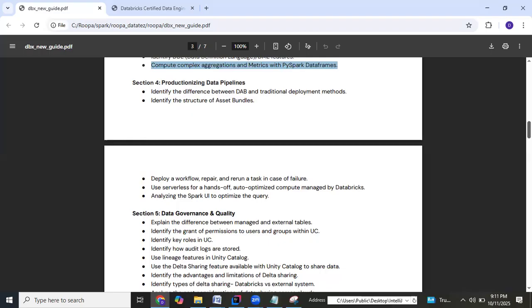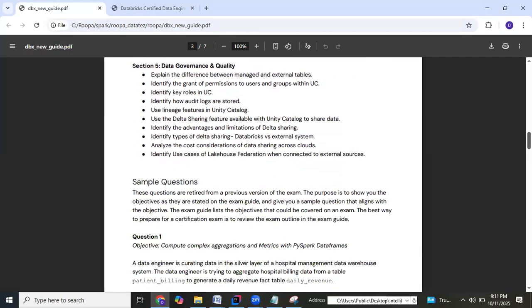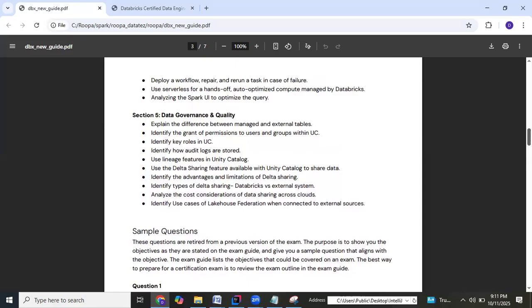Fine. So next what we have here, the data governance and quality part, that is Unity Catalog. Fine. This is where you will understand the different database objects that you create and what kind of permissions the different users of the platform will have. How do you change them, right? How do you go about sharing the data from one workspace to another workspace, right? Or from one workspace to a non-Databricks environment, right? All those things are covered here.